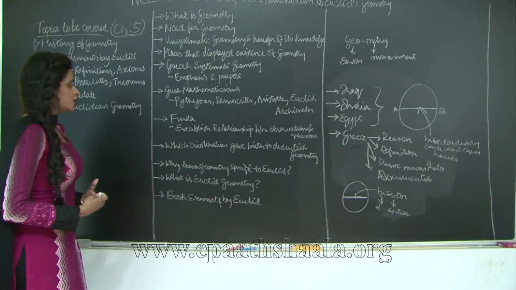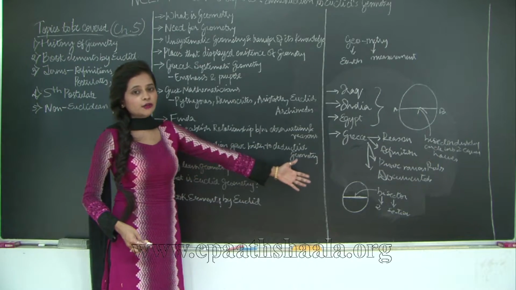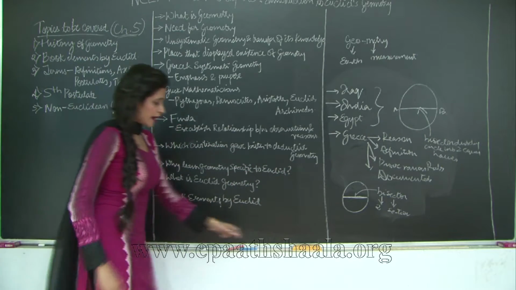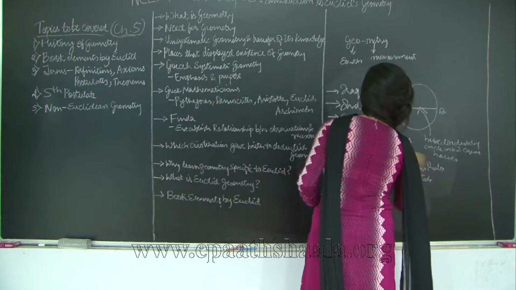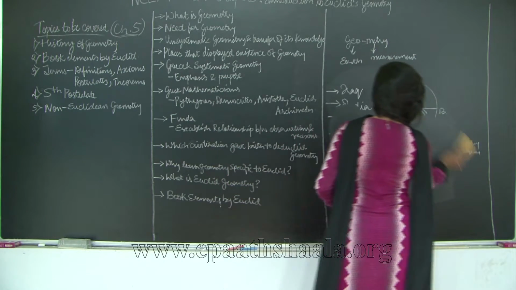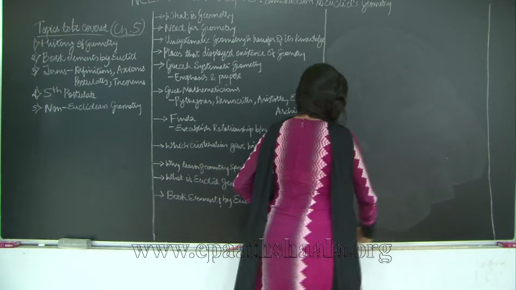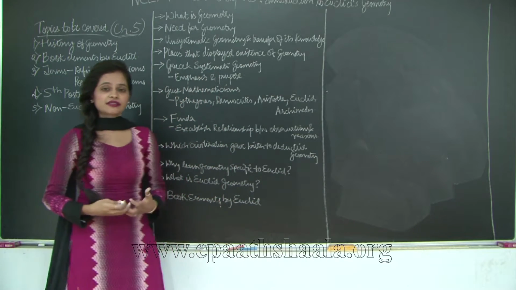So obviously you can say which civilization gave birth to deductive geometry? It was the Greek civilization. So my question is, why are we studying geometry only specific to Euclid? We are studying geometry specific to Euclid because first of all he is known as the father of geometry.